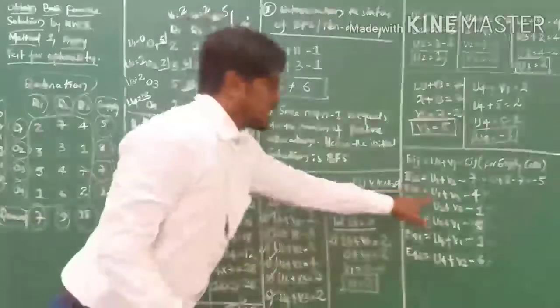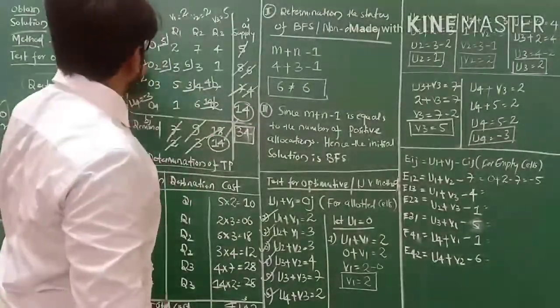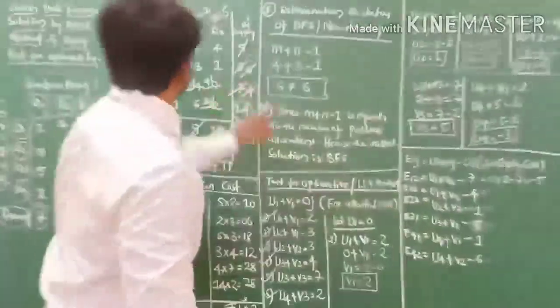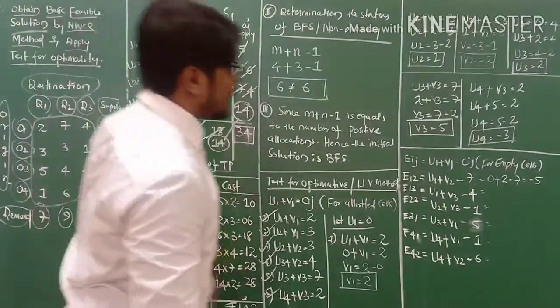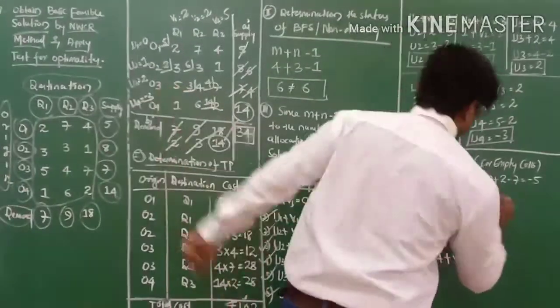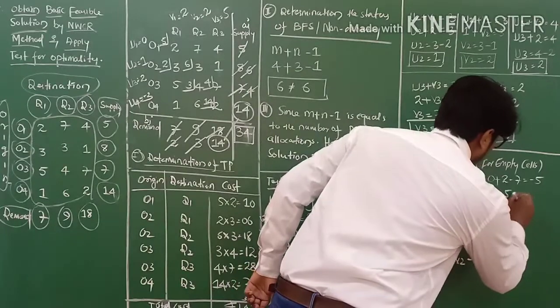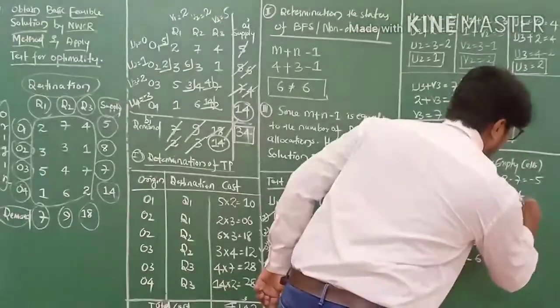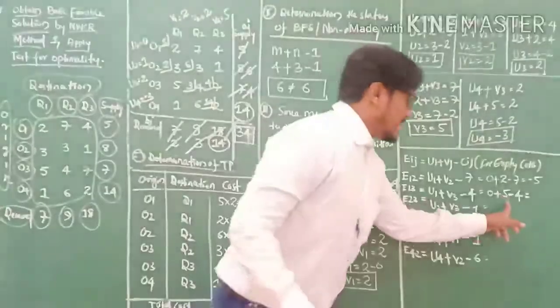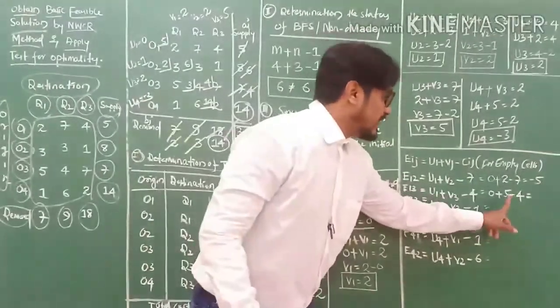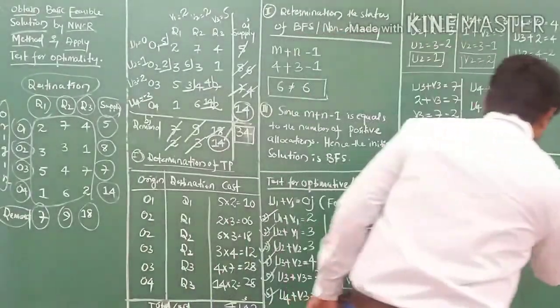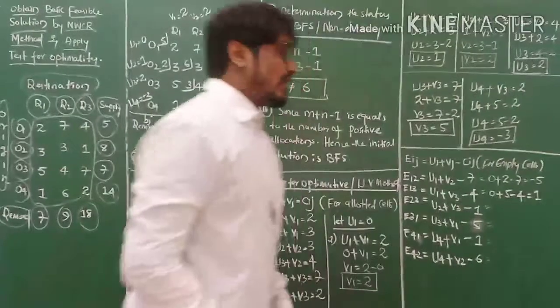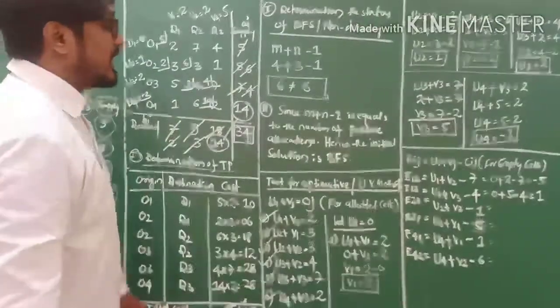Right? The next, U1. What is U1? U1 equals 0 and V3. Where is V3? V3 equals 5. So U1 equals 0 plus 5 minus 4, my friends. 0 plus 5, it is 5, minus 4 equals plus 1, my friends. Plus 1.